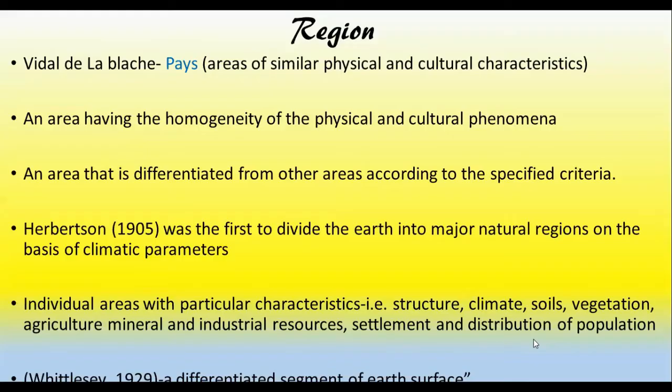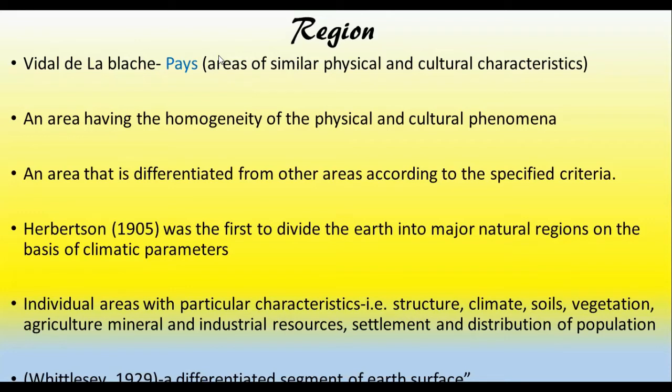Now here, this person Vidal de la Blache was a French geographer. He used the word pays for region. And according to him, these are the various definitions of region. According to him, pays or regions are areas of similar physical and cultural characteristics.